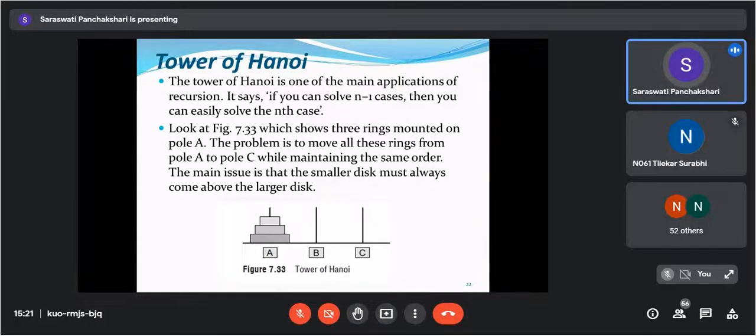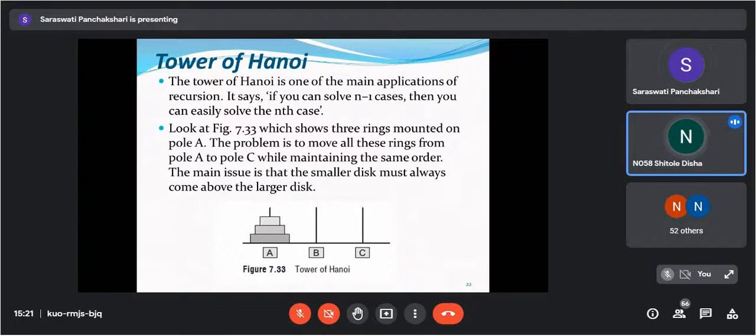Getting my problem statement? Yes, ma'am. Ma'am, by putting the smaller disc in C, then the middle disc in B, and again the largest disc in C.